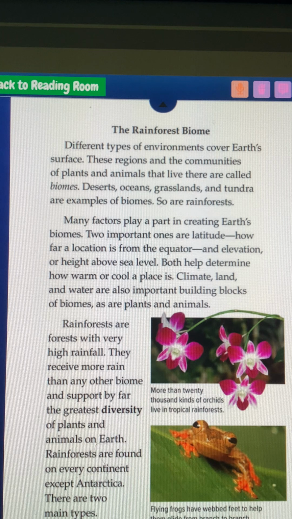Rainforests are forests with very high rainfall. They receive more than any other biome and support by far the greatest diversity of plants and animals on Earth. Rainforests are found on every continent except Antarctica. There are two main types.